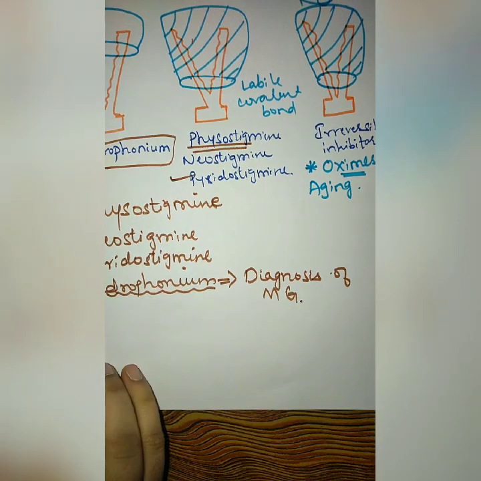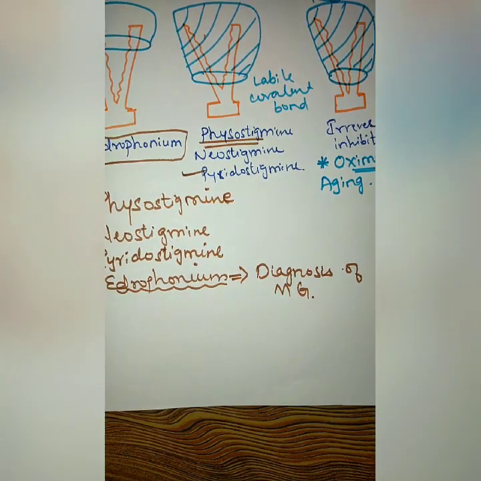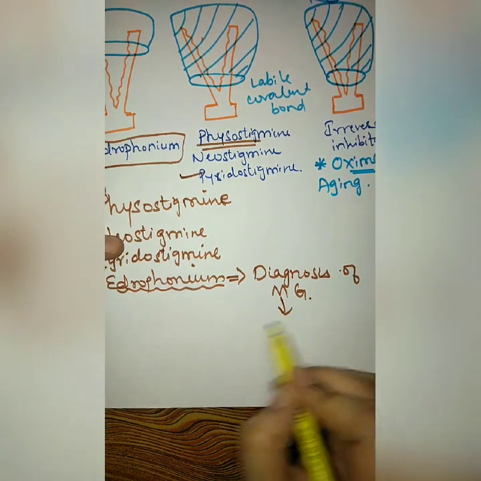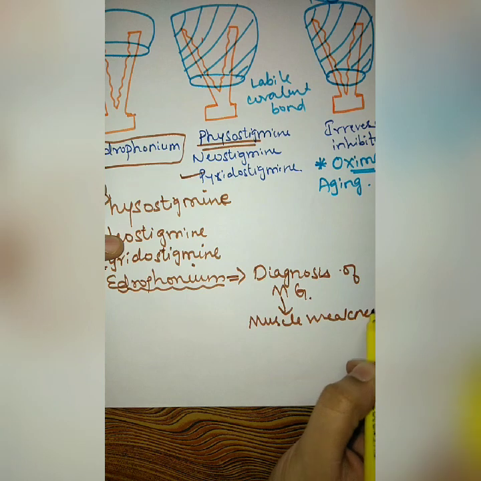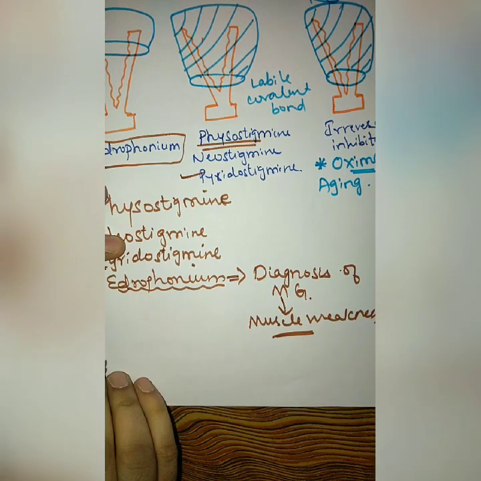Diagnosis of myasthenia gravis. Basically, what are the symptoms of myasthenia gravis? There is no acetylcholine approaching the NM receptor, because of which there won't be any action potential, and therefore there will be muscle weakness. Muscle weakness is basically the symptom of myasthenia gravis.